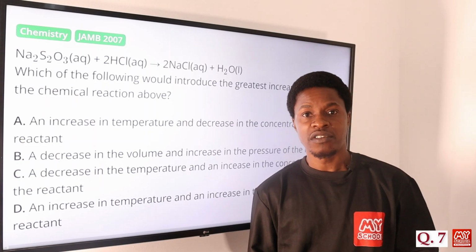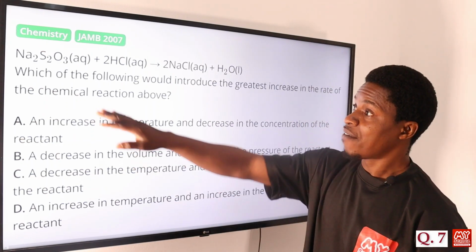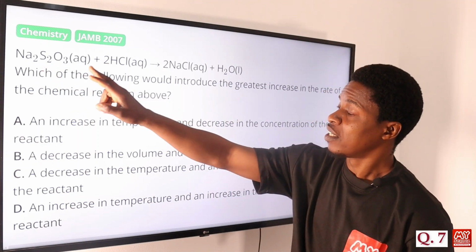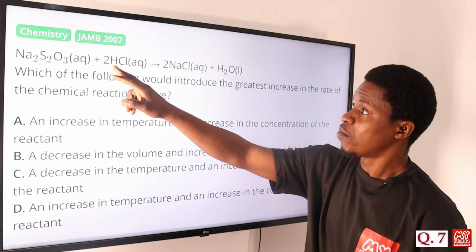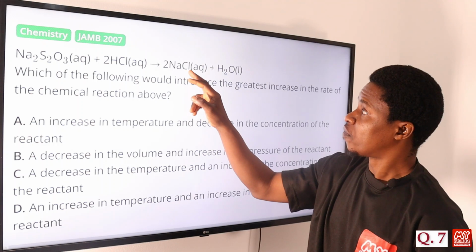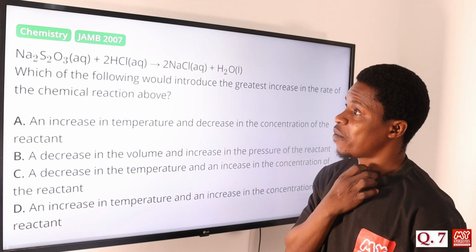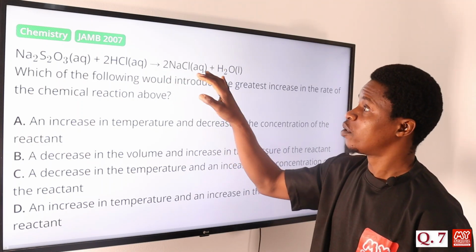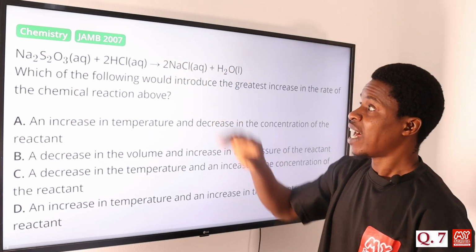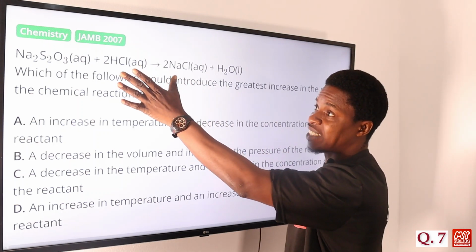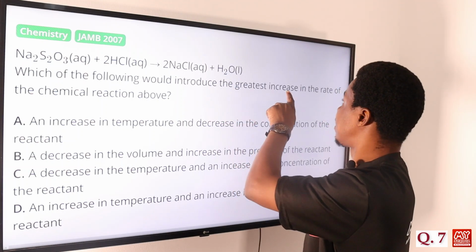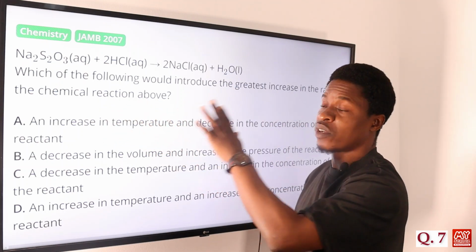Now let's move on to question number 7. We have a chemical reaction here. This is sodium thiosulfate, reacting with 2 moles of hydrogen chloride, or hydrochloric acid, to form salts and water. Of course, you know that this is not the only product we have. We can have SO2 also there, and sulfur is also there. But these are the major products, so limiting ourselves to this reaction, the question says, which of the following would introduce the greatest increase in the rate of the chemical reaction above?